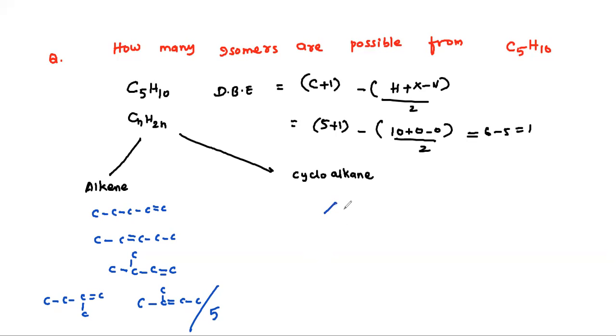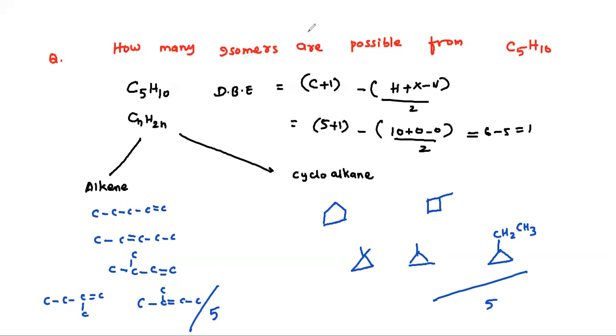Next, cycloalkanes. So you can have cyclopentane. After that, the methyl-substituted ring, dimethyl also you can have. And with this only you have other possibilities like this. Or else you can have CH2CH3. So totally 5 plus 5, 10.